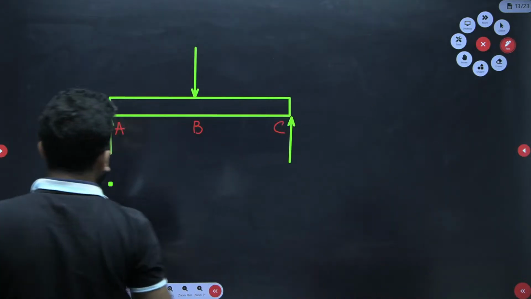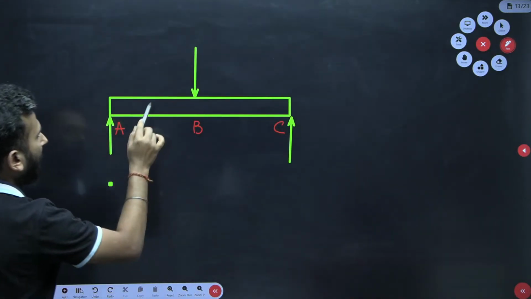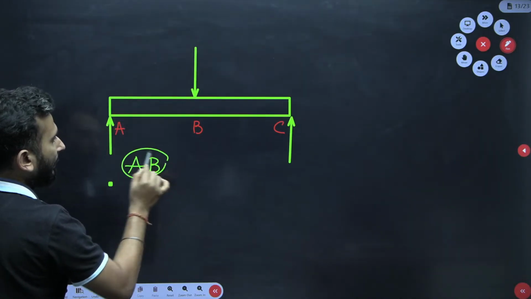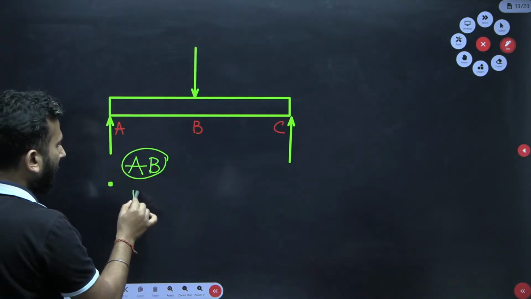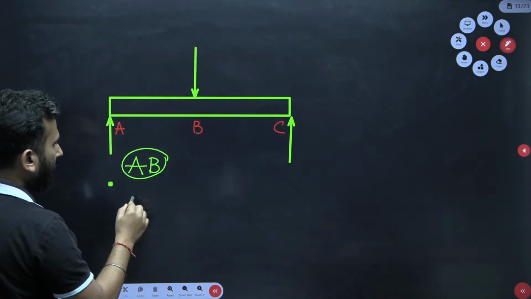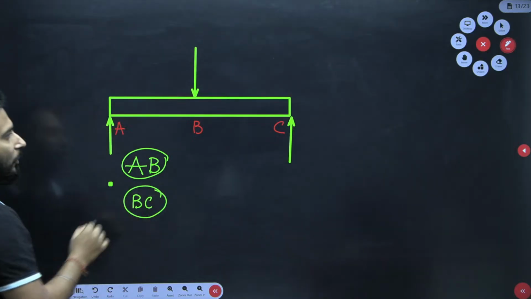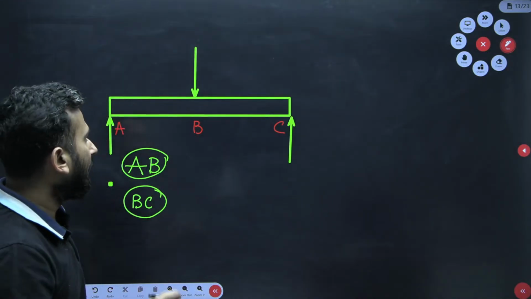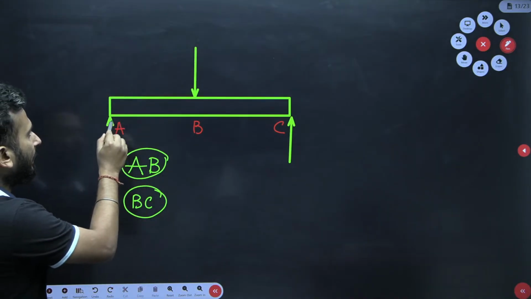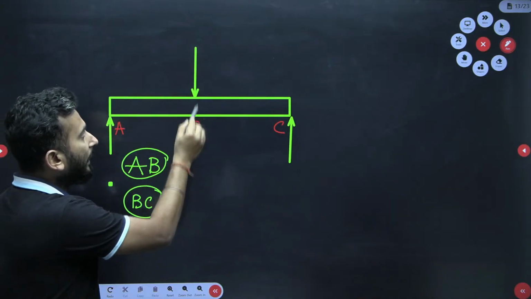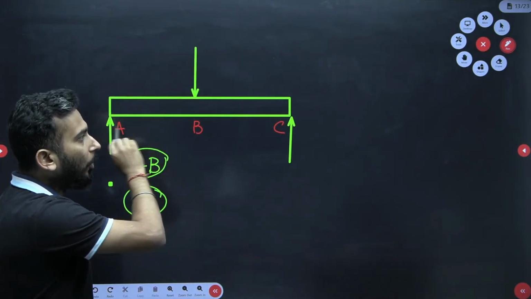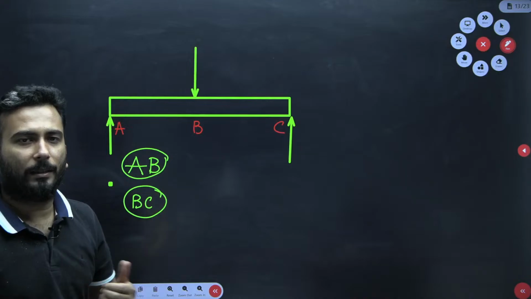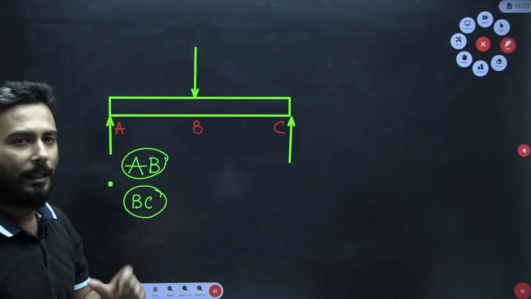So I will be writing equations of SFD BMD first for the AB part. Separately I have to analyze this AB part, and separately I have to analyze the BC part. Are you getting it or not? That means between discontinuities I will be writing the equations. Discontinuity means at A there is one point load and at B there is another point load. So I will not be writing all together, I will be considering only first AB and then BC, right? Because in between discontinuities we write the equation.